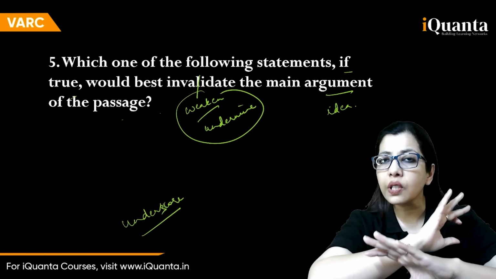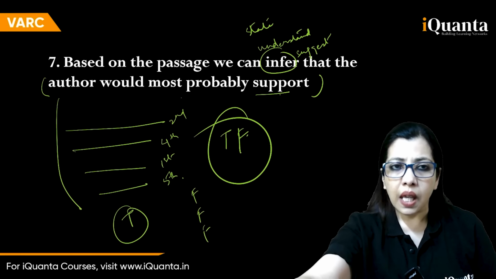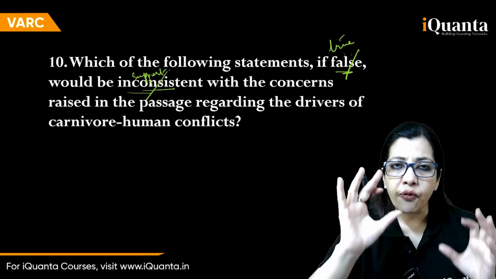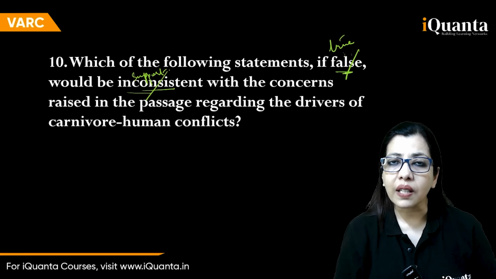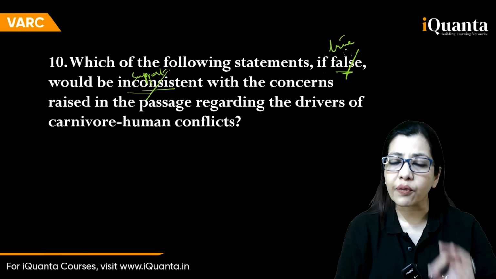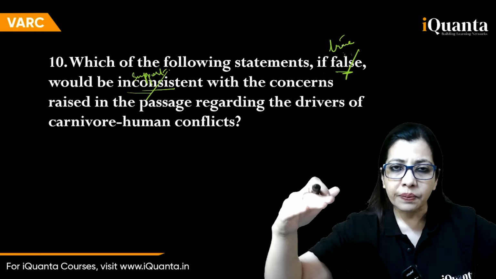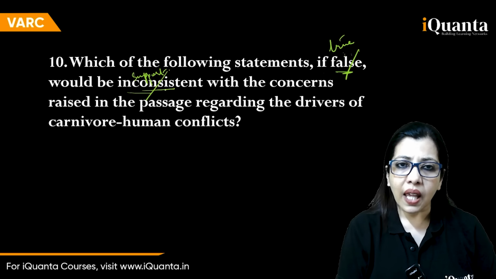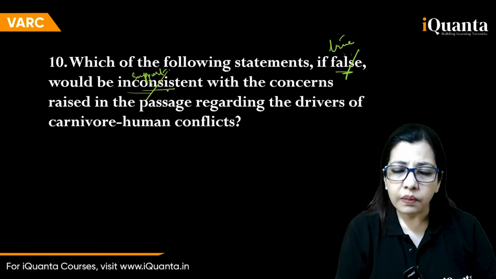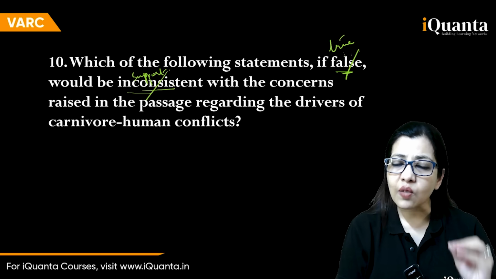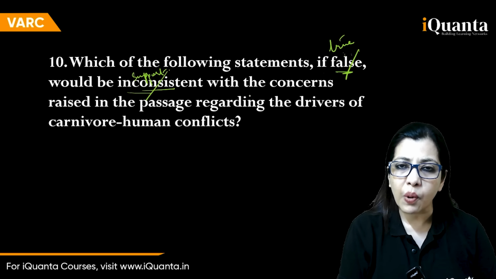If true, you don't need to change anything, right? But if the question says if false, जो CAT आजकल बहुत देता है, simply change this to if true, bring it down to that level, and then change the other one. If it says would be supporting, you change it to weaken. If it says would be inconsistent, you change it to support.